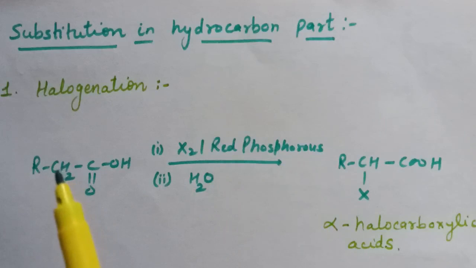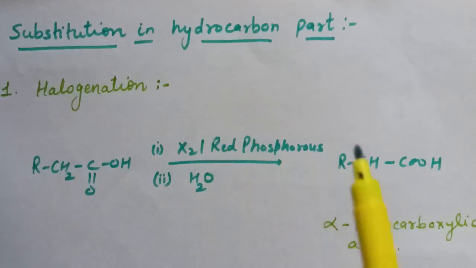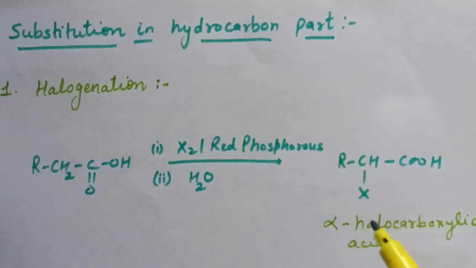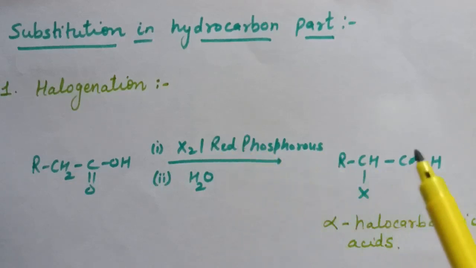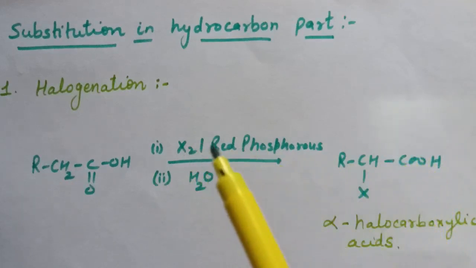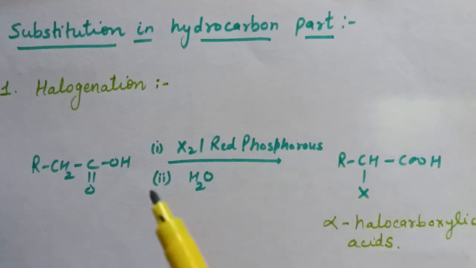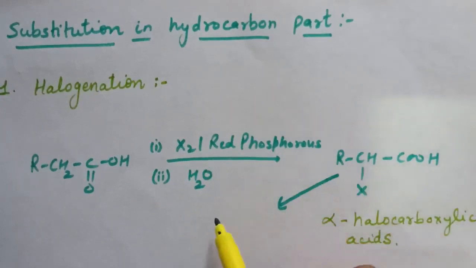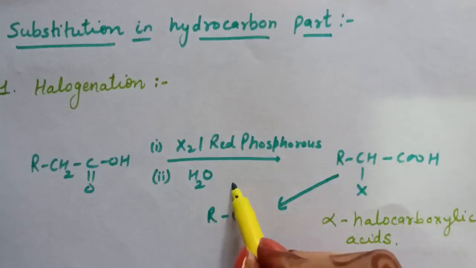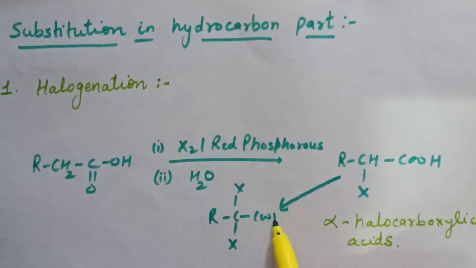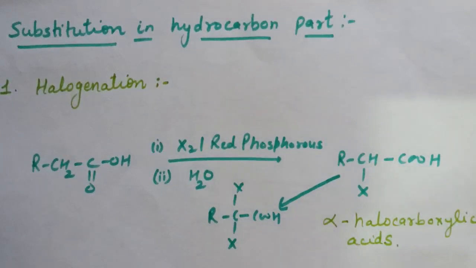Here this alpha carbon is having alpha hydrogen. Now this alpha hydrogen is replaced by halogen. Now if we further do the same reaction, that is if this alpha halocarboxylic acid is treated with X2 in presence of red phosphorus followed by water, one more hydrogen is replaced by this halogen, and here we will get this product.